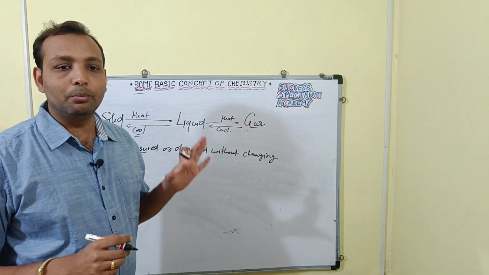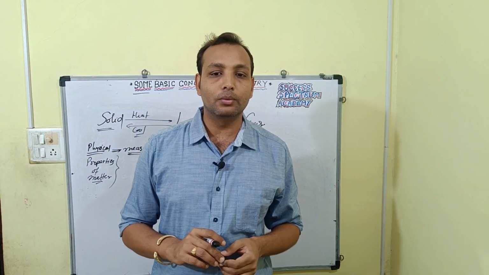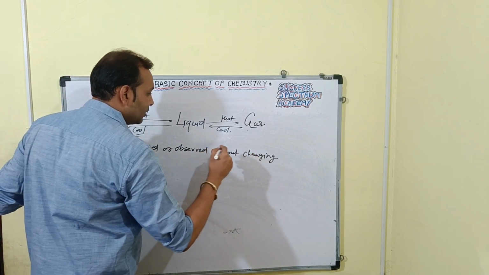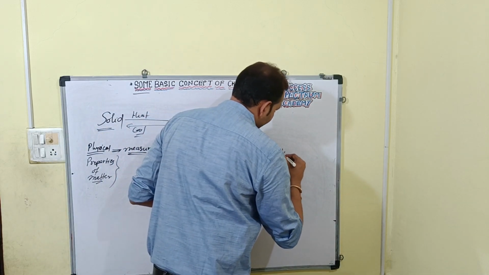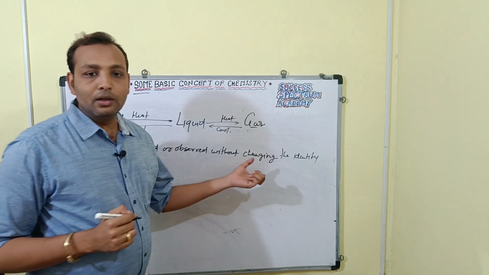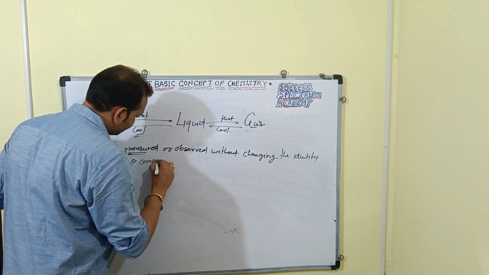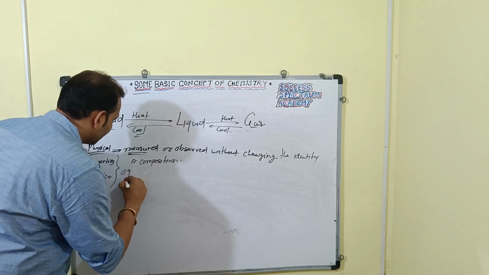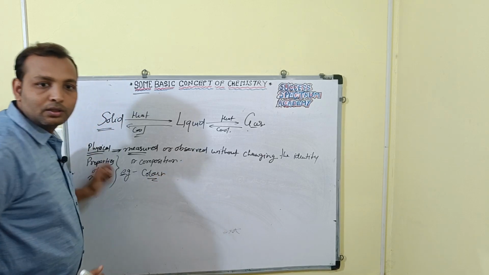Those properties which can be measured or observed without changing the identity or composition of the substance are known as physical properties. So for example, we can take here color, right? Color of a substance.